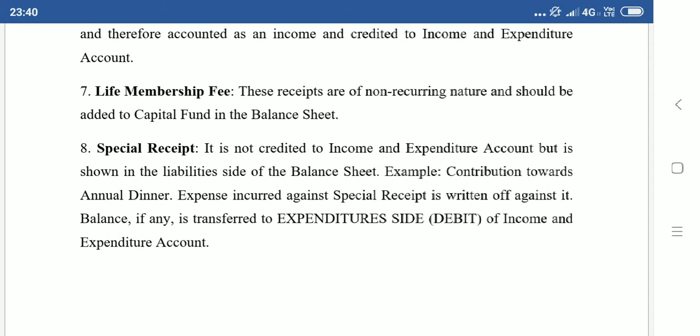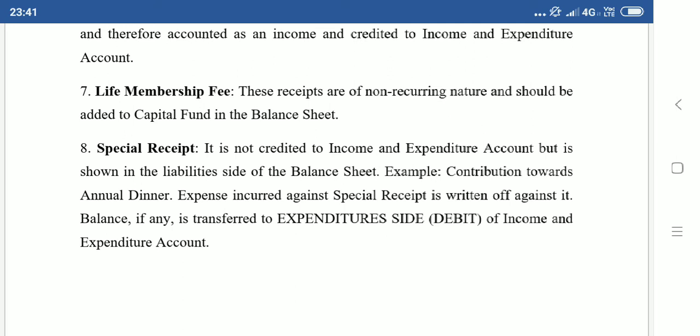Okay. Now this life membership fee is capital in nature. It should be added with capital fund in the liability side of the balance sheet. Now what is capital fund? Capital fund is the capital of the NPO. How to get capital fund? We have to prepare the opening balance sheet. That is why in my previous videos where only income and expenditure account is asked, I have also explained why the previous balance sheet or opening balance sheet is prepared. When it is prepared, the balancing figure is capital fund.